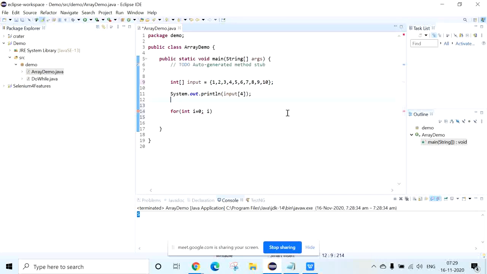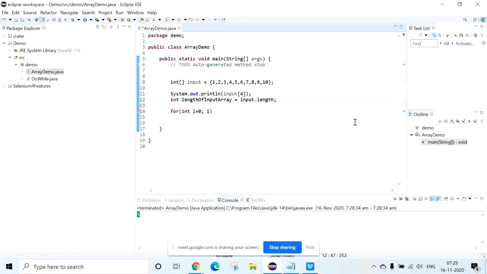There is a method called length. So the input variable is input dot length.